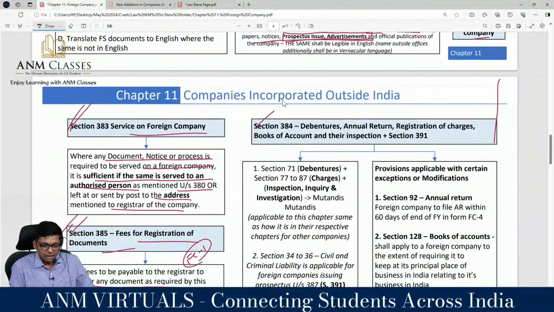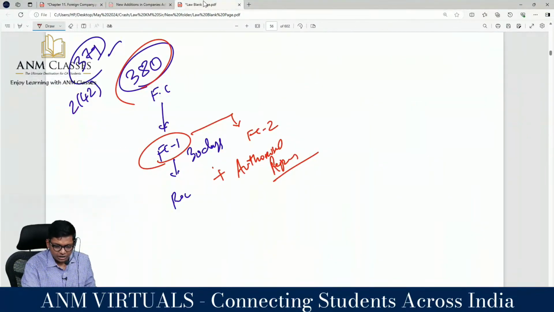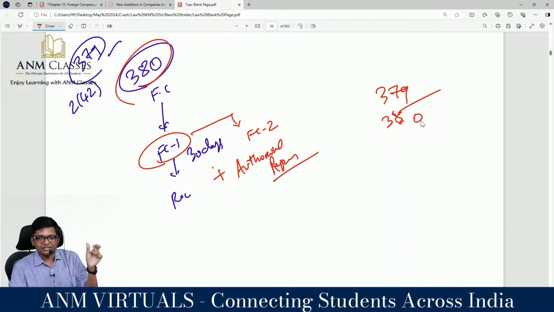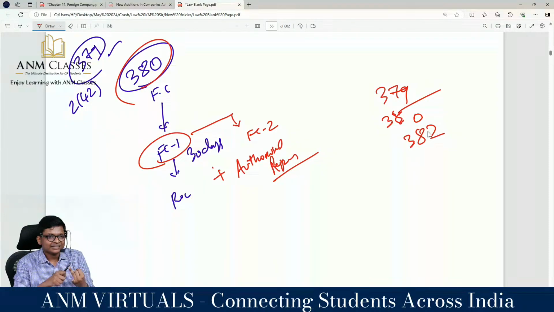Next, my favorite section of this chapter. 384. 384 says, and 391 read together, it's two sections. 384 with sections we will learn later, guys. Leave that, we'll do that later. But now, two key sections you already learnt, which you remember also. 379 applicability, 380 filing of documents to ROC and authorized representative, 382 display, 2 subsection 42 foreign company. Key sections which can be tested in my view.